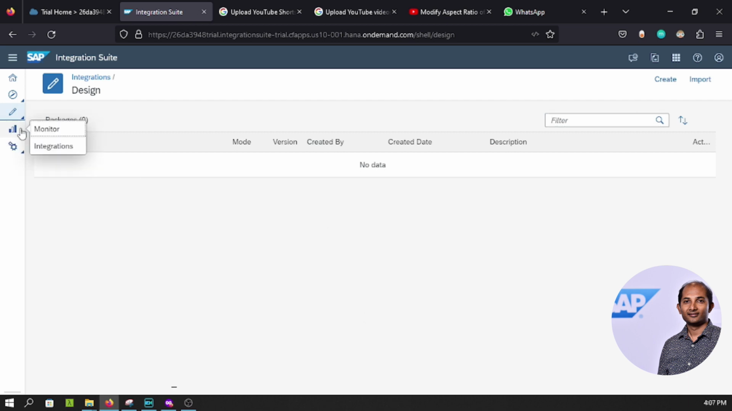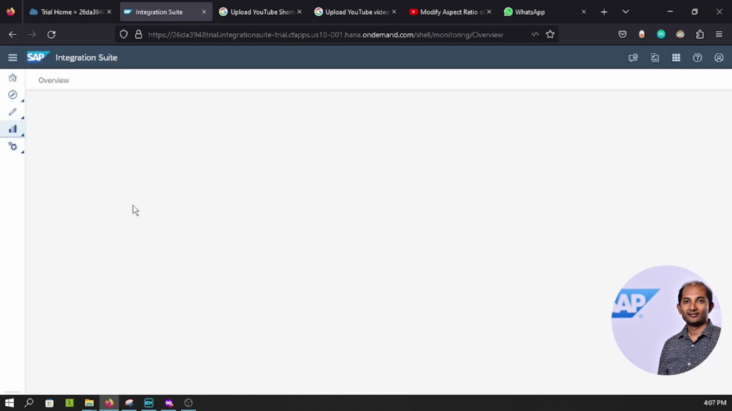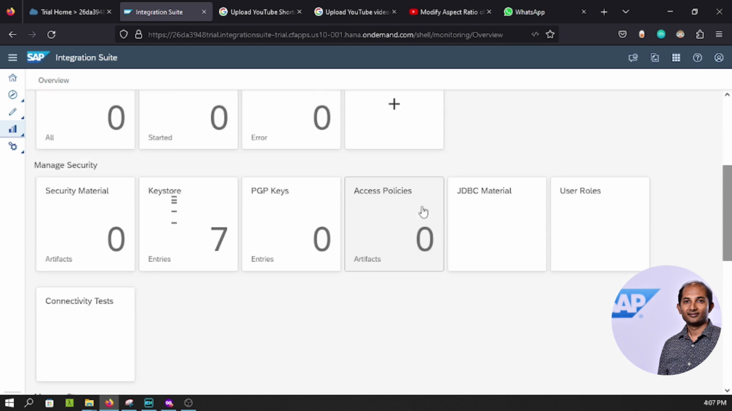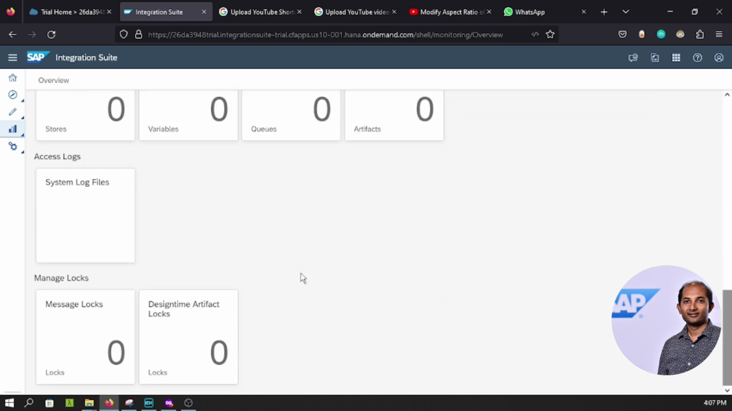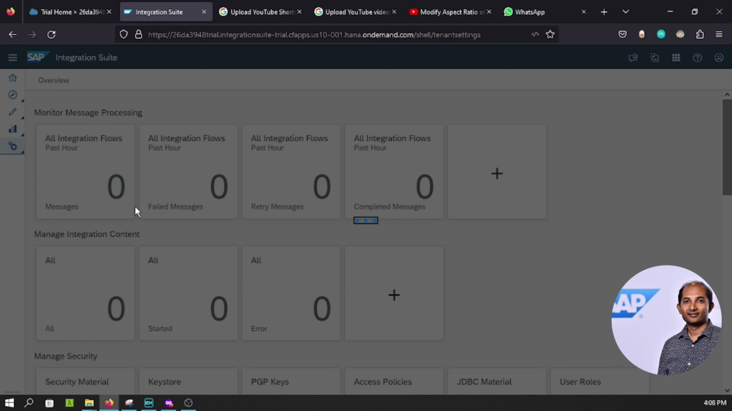The third option, rather the fourth option, is called the monitor section. And if we go to integrations, it will show different kinds of tiles, which show certain statistics in figures: how many went into success, how many completed, how many errors, etc. As you can see, all integration flows show 0, and certain keystore shows 7, the rest all zeros, right? So just a beginning, kind of a scratch, nothing is created, so everything looks 0. And the next one is settings. Depending on what kind of settings you want to do, we can go with that. Let's check quickly.